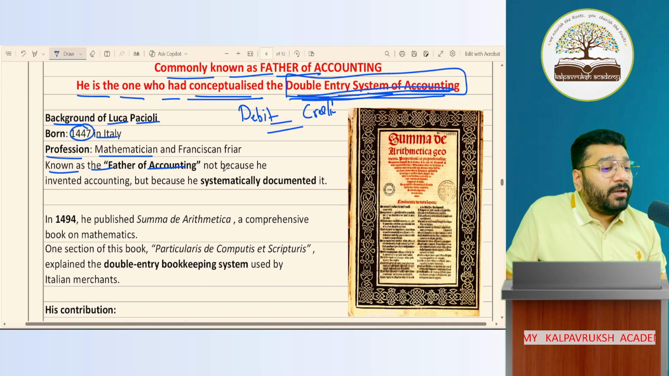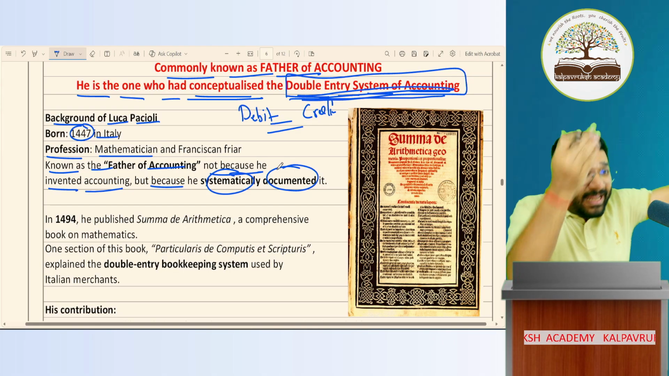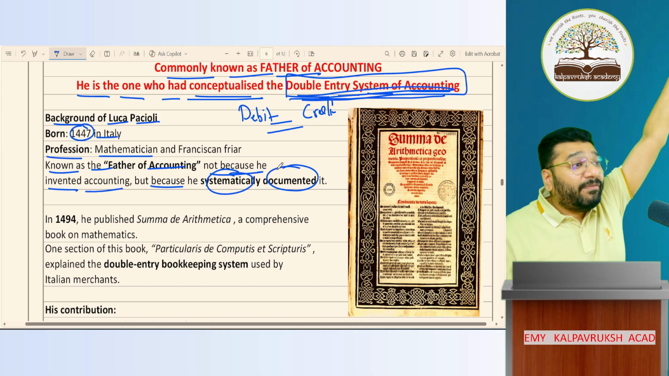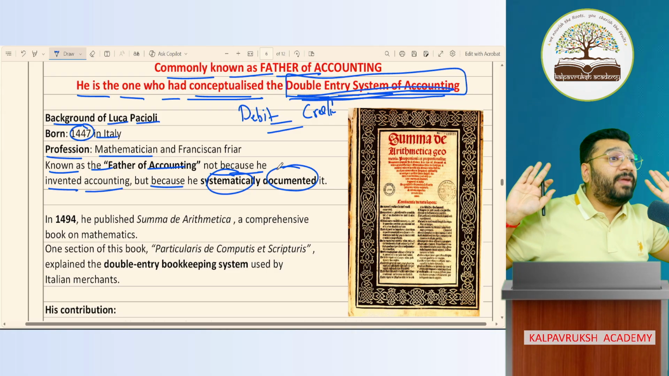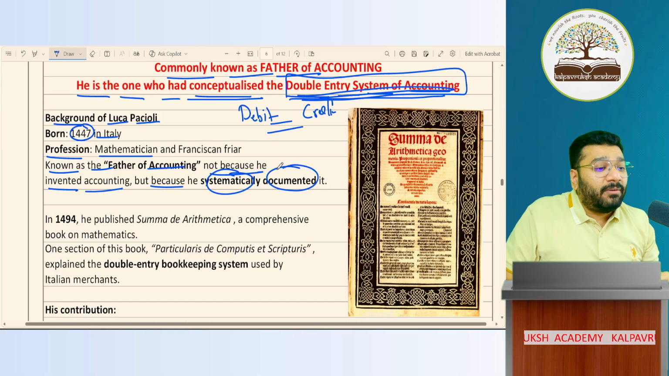He is known as the father of accounting, not because he invented accounts, but because he systematically documented it. Accounts were happening long back, in the 13th century, 12th century, everything was done. But people did accounting the way they felt like. He is the one who gave a system to it, and this system he documented.